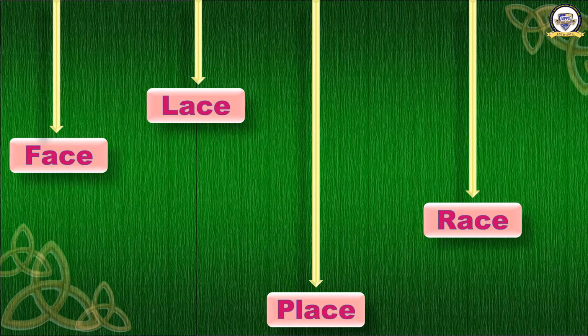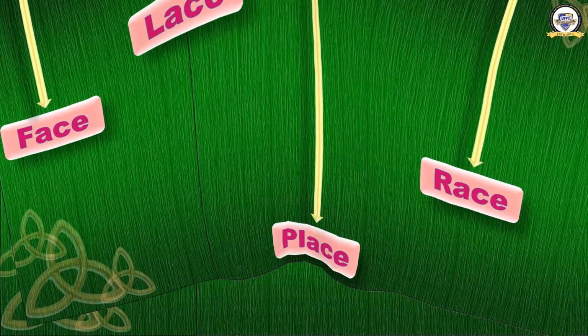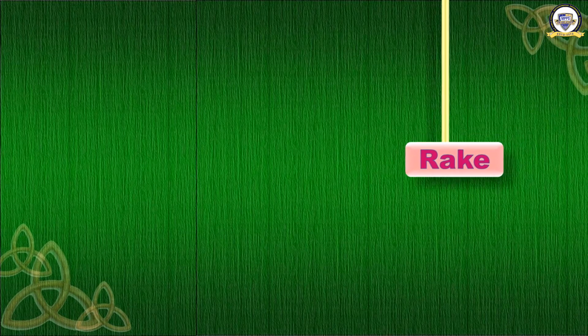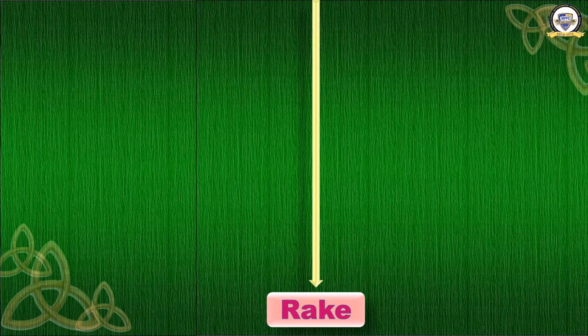Number 4. R A C E. Race. F A C E. Face. L A C E. Lace. P L A C E. Place. And R A C E. Race. Now, next group of words. What are they? Have a look here.